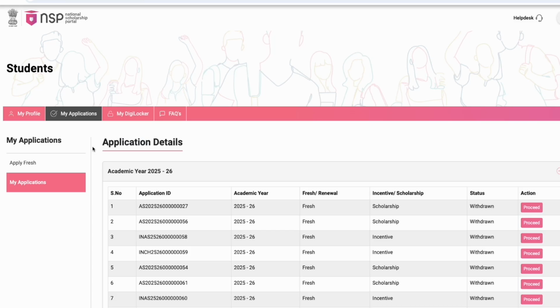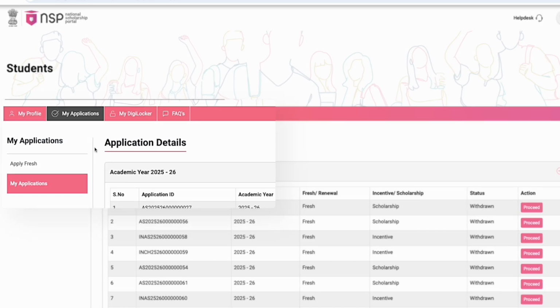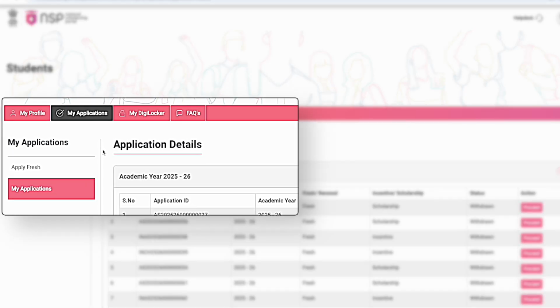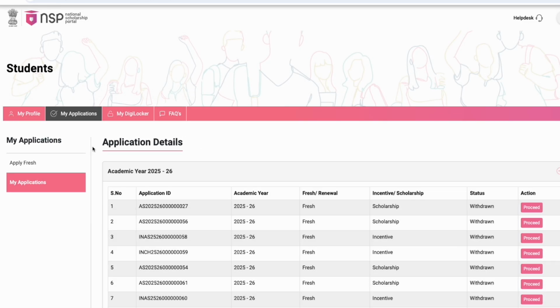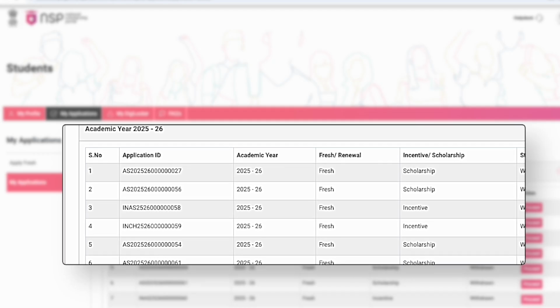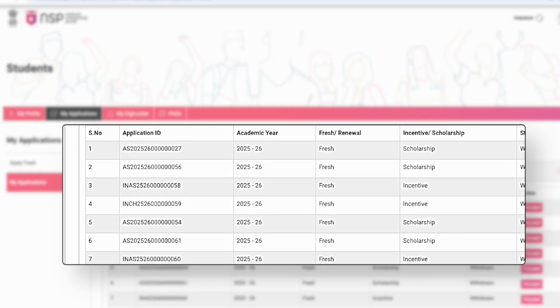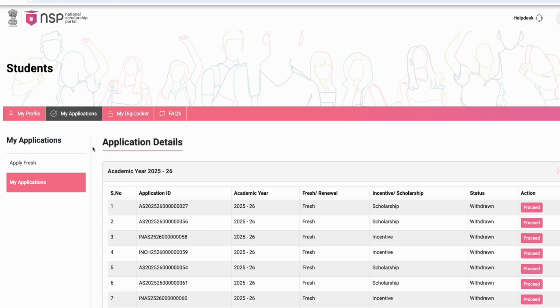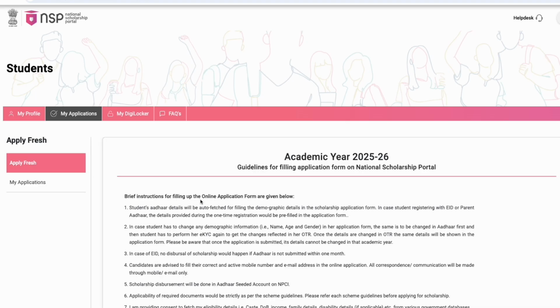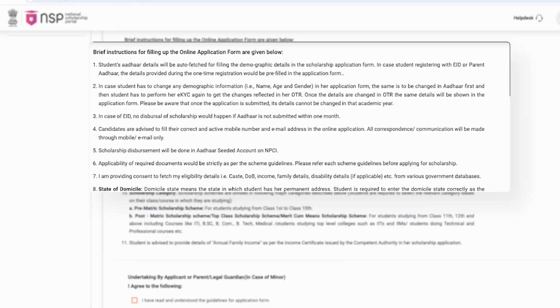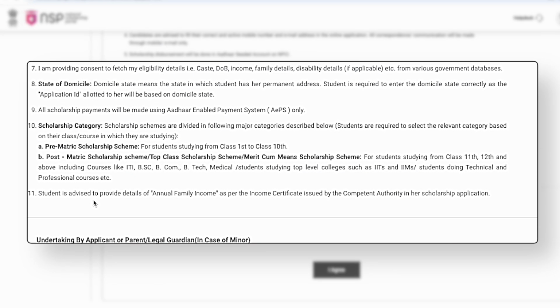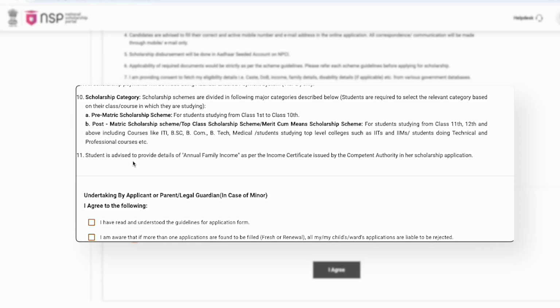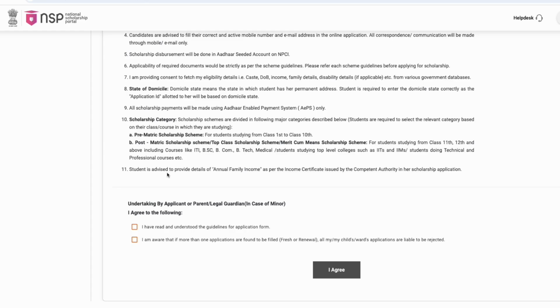After logging in, you will see the My Application section on the screen. This serves as your dashboard, where you can view all the scholarship applications you have submitted. If you are applying for NMMS for the first time, you need to click on Apply Fresh here. Here, you will see the current year's guidelines of the NSP portal. You must read them carefully and provide your consent before proceeding further.